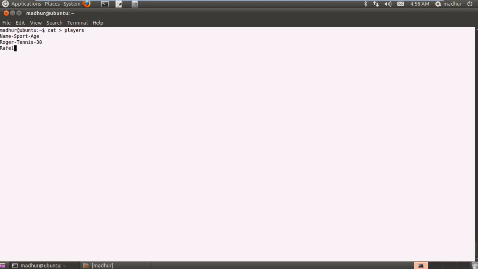Rafael Nadal, again I type in his full name. He too plays tennis and his age is 25. He's 5 years younger, and I made a typo in his name. Nadal fans wouldn't like that. Next I'm gonna put in Tiger Woods. He plays golf and he is 37 years old. Well, the ages don't have to be correct, I'm just typing in whatever's coming to my mind.